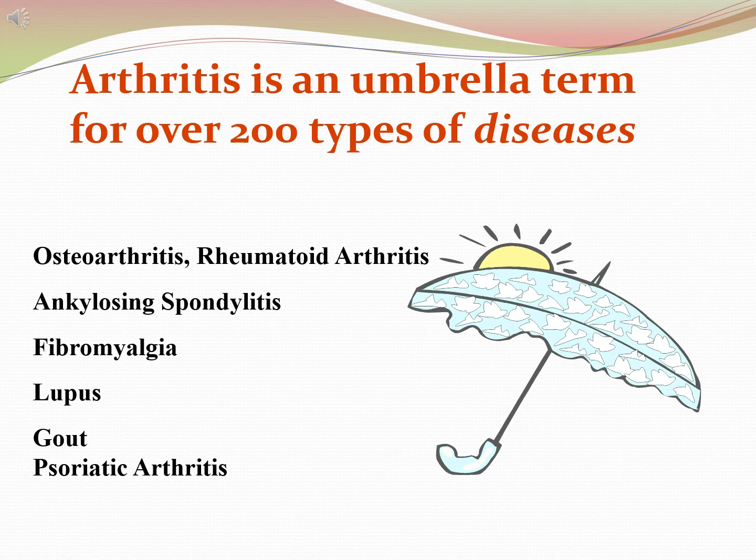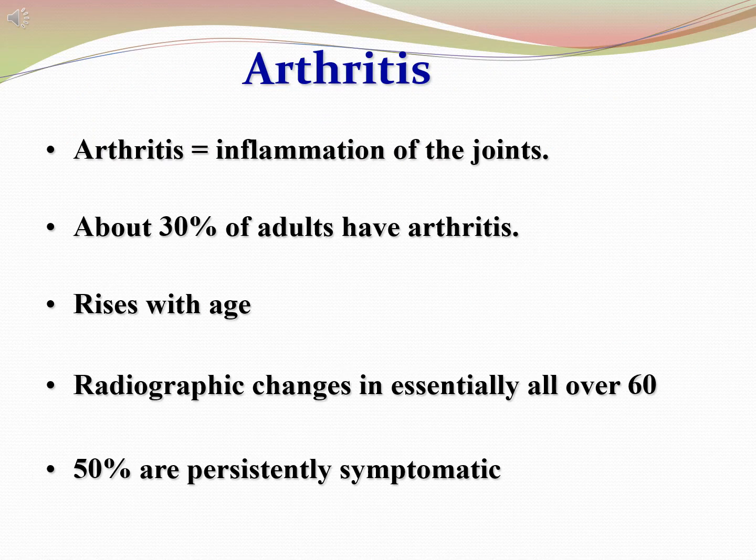Arthritis is an umbrella term for over 200 types of diseases. Osteoarthritis, rheumatoid arthritis, ankylosing spondylitis, fibromyalgia, lupus, gout, and psoriatic arthritis are covered under this. Arthritis just means an inflammation of the joints.